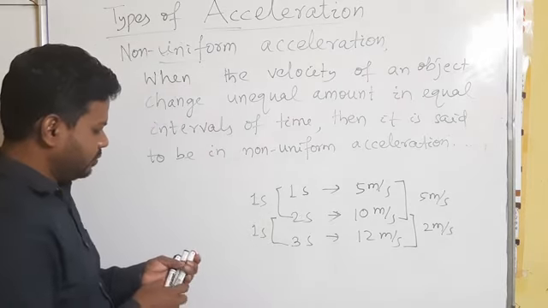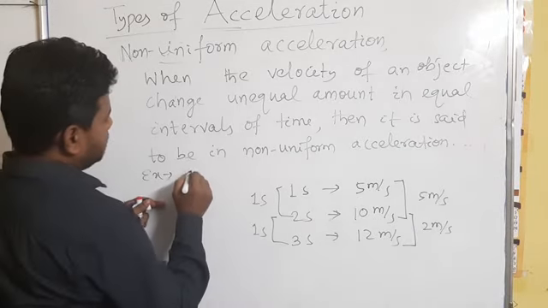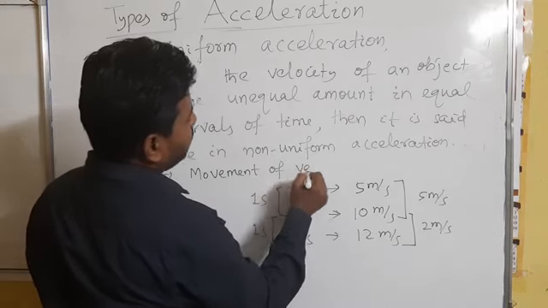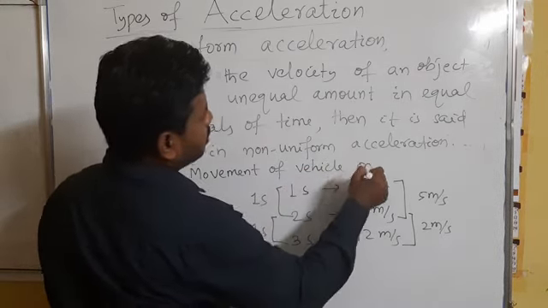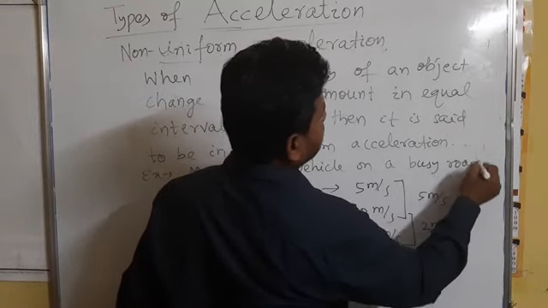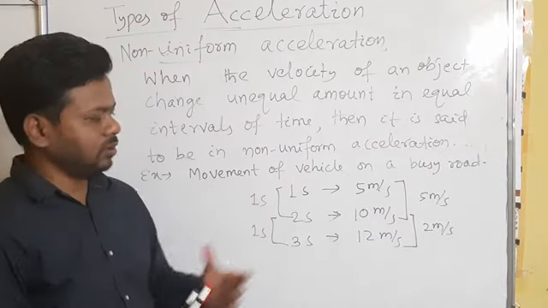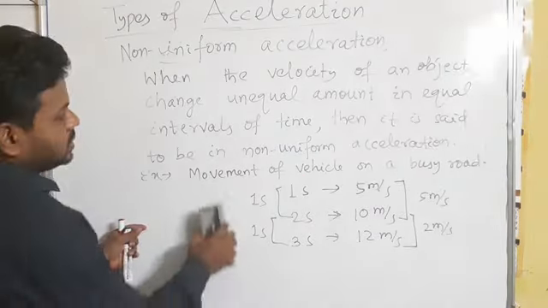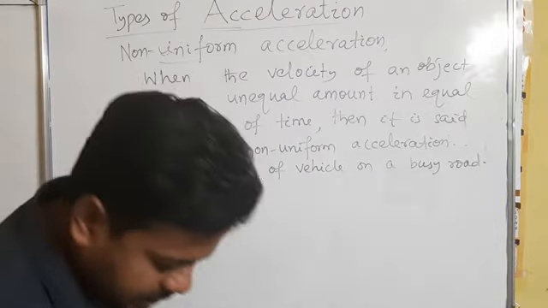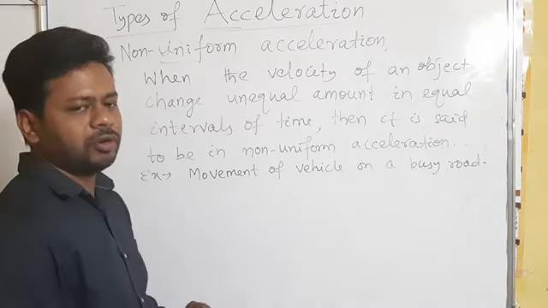So you can give the example of non-uniform acceleration as the movement of a vehicle on a busy road. In that case, the acceleration is not uniform. Sometimes it increases by more, sometimes by less. This type of acceleration is called non-uniform acceleration.